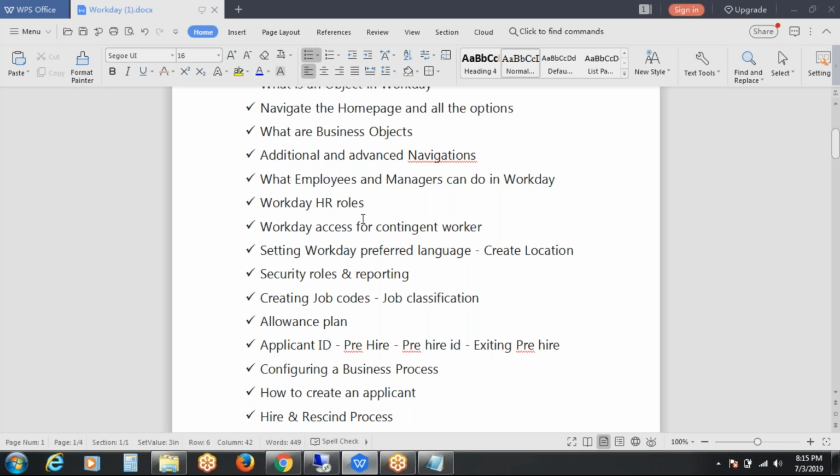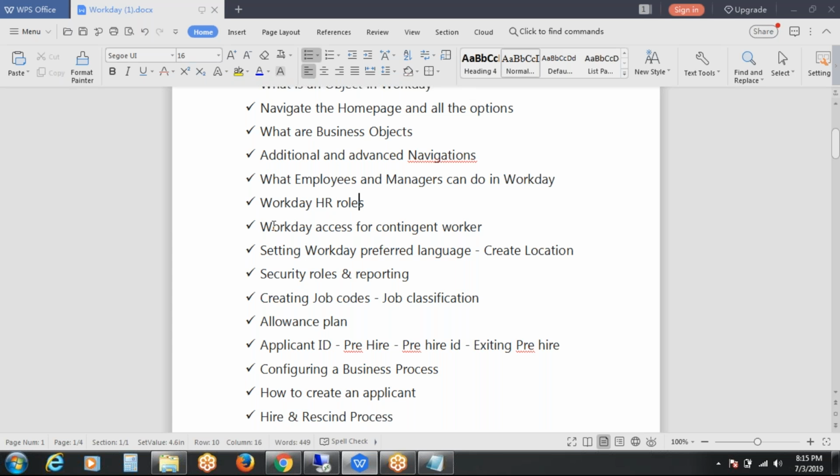So Workday HR roles are based on whatever we have discussed in the functional part. If you are in support, you will be creating or editing tasks, correcting business options, or canceling business processes. Like that we do the support process. These roles depend on organization to organization, whether you will be in configuration as a technical person, in support as a techno-functional, or purely functional.